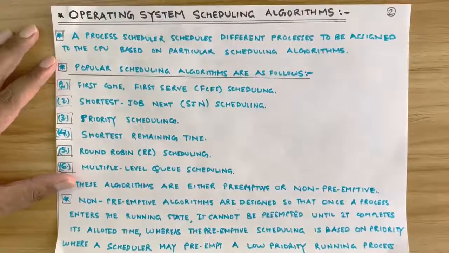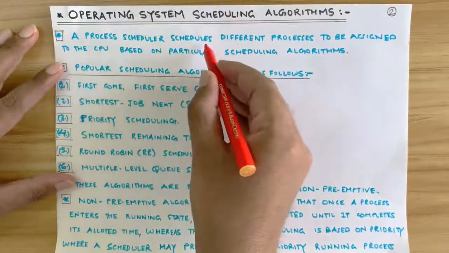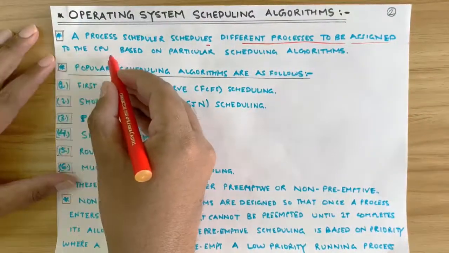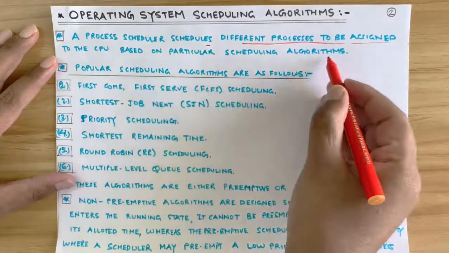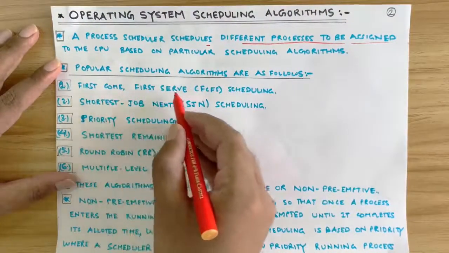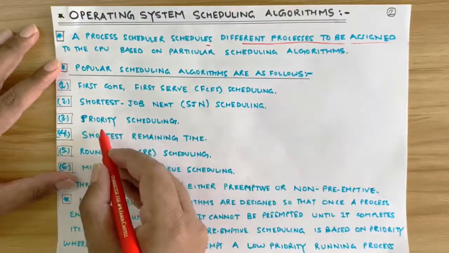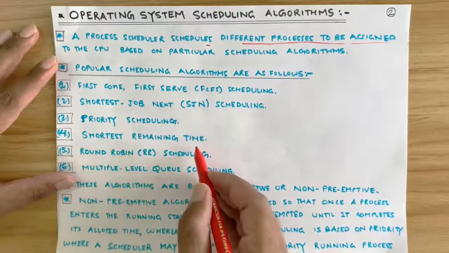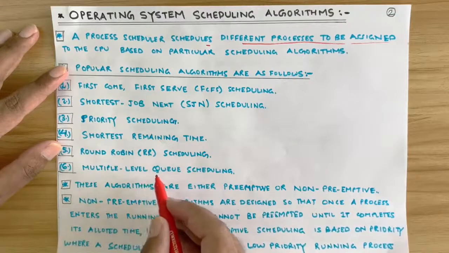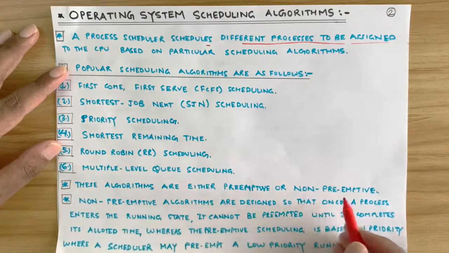Now, what are the scheduling algorithms in operating system? A process scheduler schedules different processes to be assigned to the CPU based on particular scheduling algorithms, right? Popular scheduling algorithms are as follows: first come first serve (FCFS) scheduling, shortest job next scheduling, priority scheduling, shortest remaining time scheduling, round robin scheduling, multiple level queue scheduling. These algorithms are either preemptive or non-preemptive in nature.